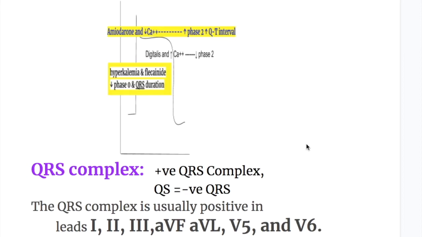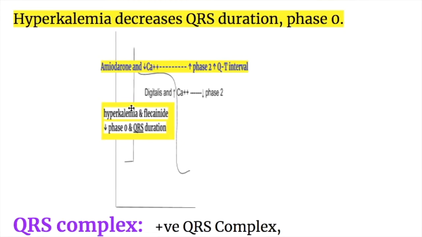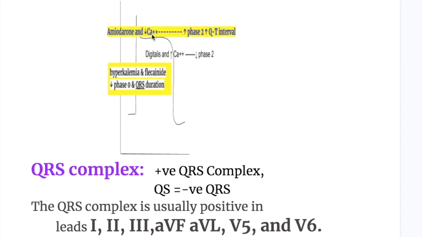potential. What's the effect of potassium and calcium on QRS complex? Hyperkalemia decreases the QRS duration and hypokalemia increases the QRS duration and increases the QT interval. That is why in hypokalemia QT interval is prolonged. Similarly, decreased calcium or hypocalcemia increases phase 2. So both potassium and calcium deficiency increases the QRS duration and increases the QT interval.